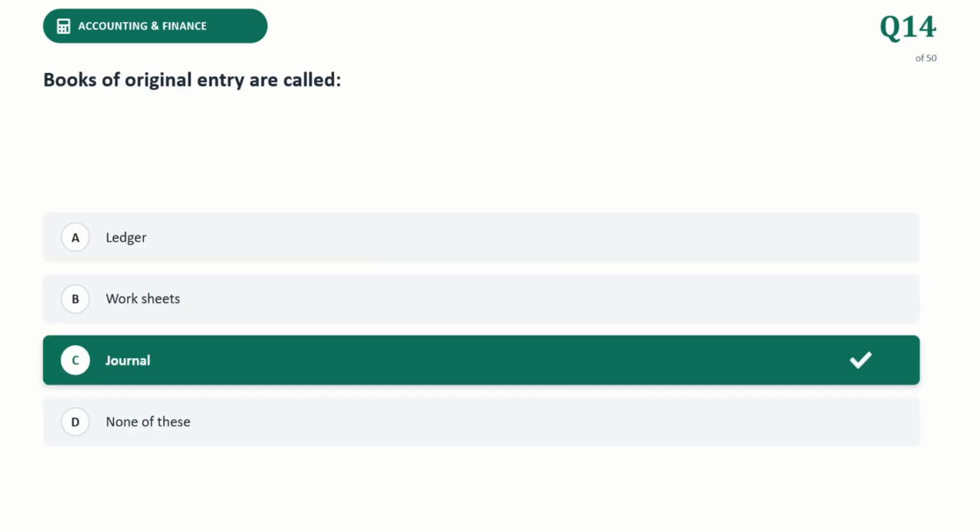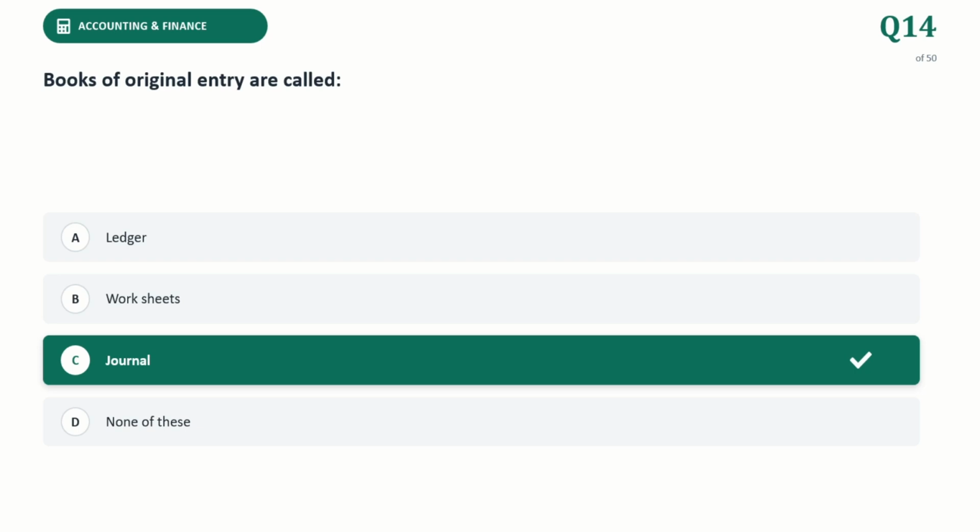Next question. Books of original entry are called? The correct answer is journal. Journal is the primary accounting record where all business transactions are initially recorded in sequence before being transferred to ledger accounts. Because of this, it is universally recognized as a book of original entry.